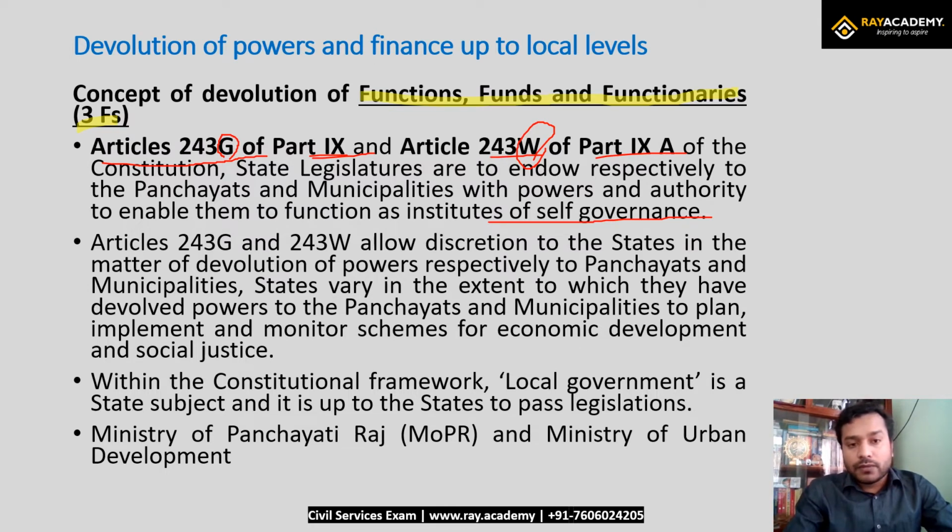Now articles 243G and 243W allow discretion to the states. That means the union cannot enforce or direct the states which type of responsibility they have to delegate. So it depends purely on the state in the matters of devolution, whether they want to devolve some power and how much power they want to devolve. That purely depends on the particular state. So states vary in the extent to which they have devolved power to the panchayats and municipalities to plan, implement and monitor schemes for economic development and social justice.